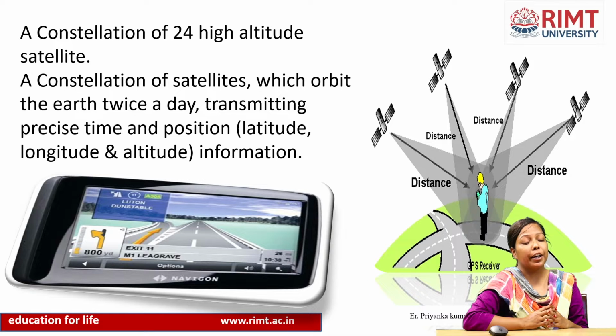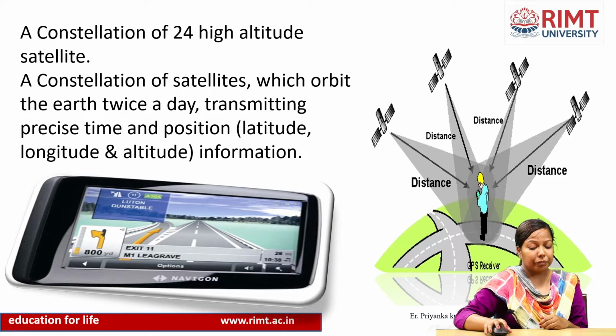GPS is a constellation of 24 high altitude satellites that orbit around the earth twice a day and transmit to us precise information about the time, location, latitude, altitude, longitude.